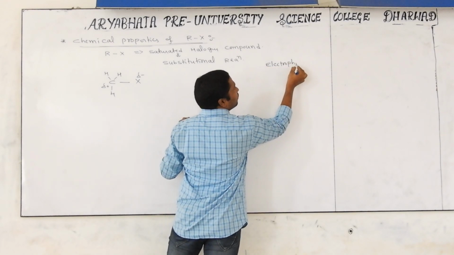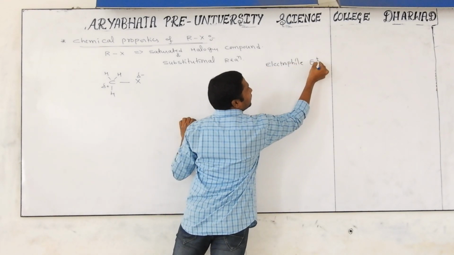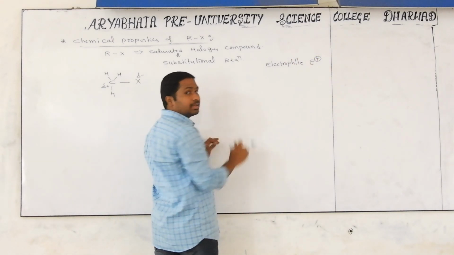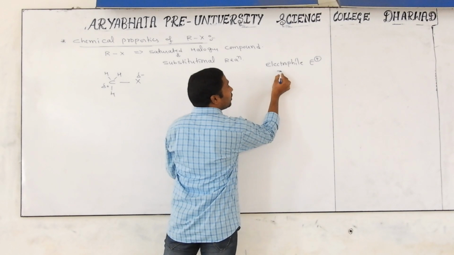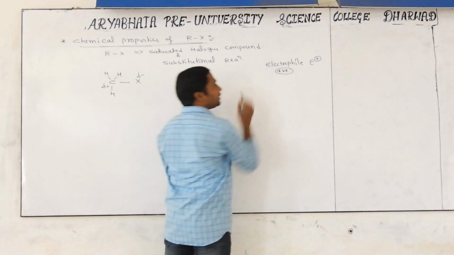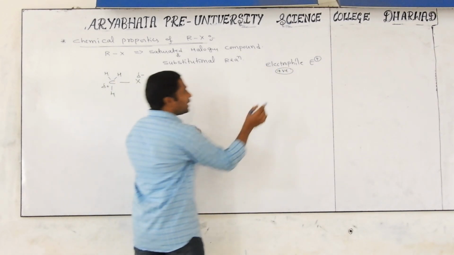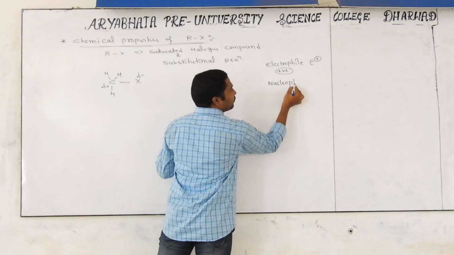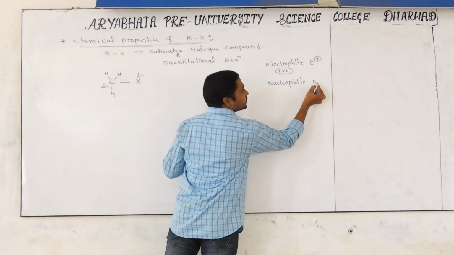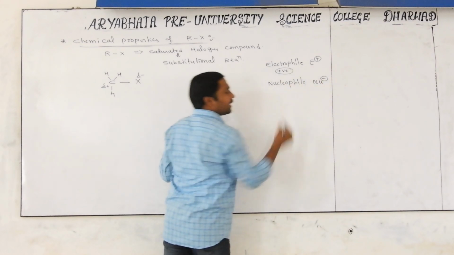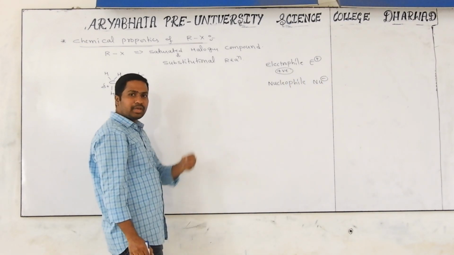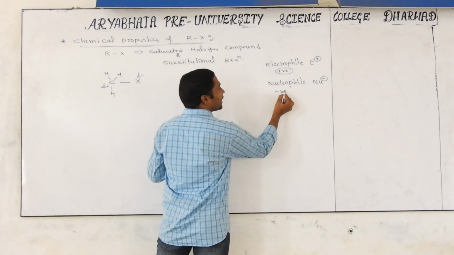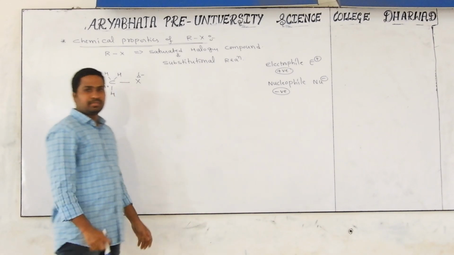What is the meaning of electrophile? Denoted by E plus. Means what? Electron deficient. Electron deficient means they are always carrying which charge? Positively charged. And another one is nothing but nucleophile. Nucleophile, you will add in first year. Nucleophile is denoted by Nu minus. What is the meaning of Nu minus? Electron rich centers. Electron rich centers means they always carry negative charge.